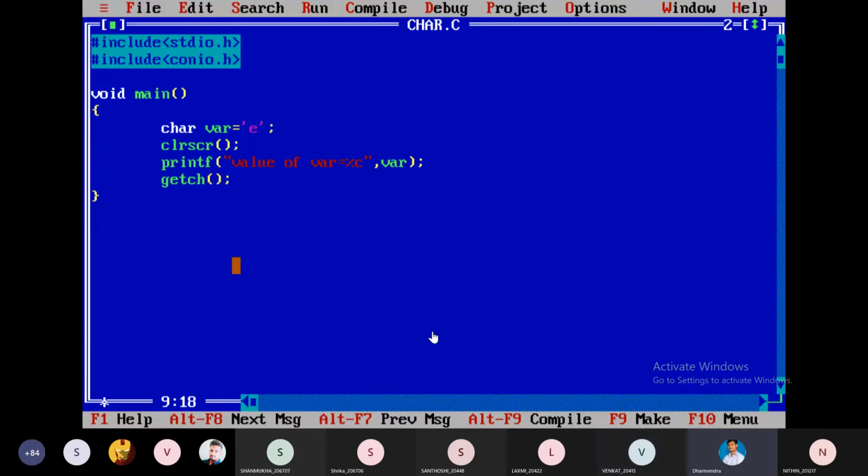Why I am saying function key: in our new computers, in order to press the function keys F1, F2, F3 and all, we have to use the function key. Down along with the Windows button, we have the FN key also. That's why I am telling you Alt function key F9, Control function key F9. Here it is printing. We have seen the practicals, and we can assign the value. This is one way of initialization.